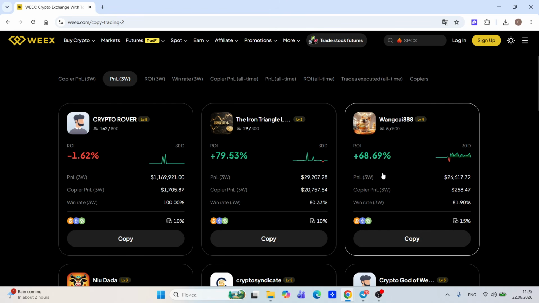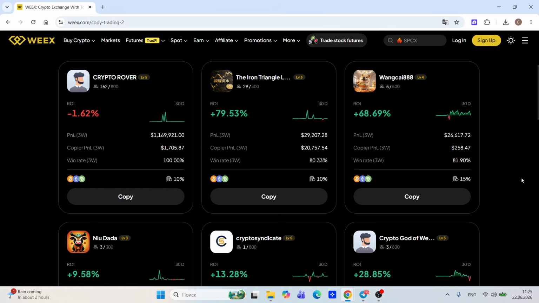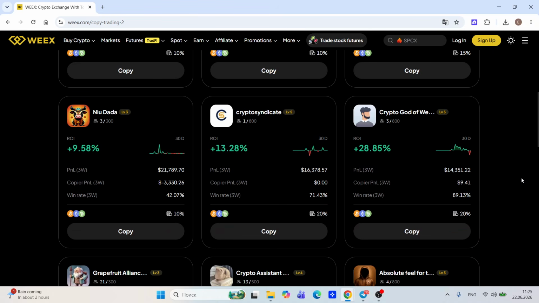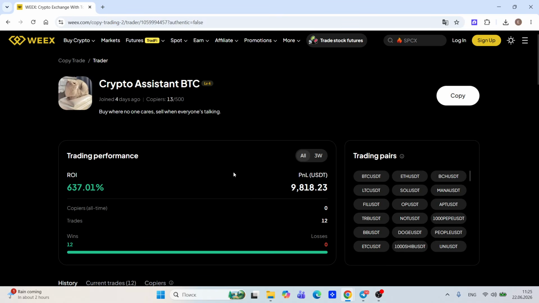This is for 60 days, 68%. You can make a lot of money. This trader, for example, made 80%. Let's see. This one has 637% and 0 losses.